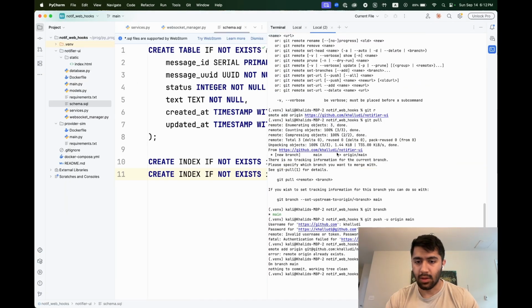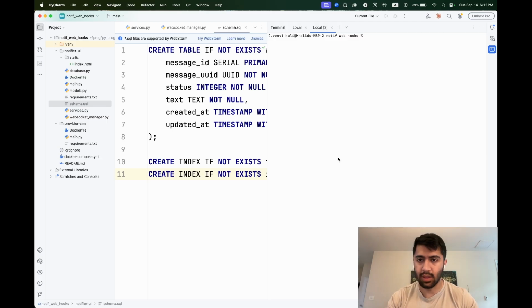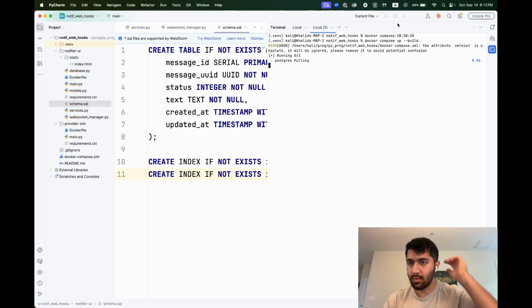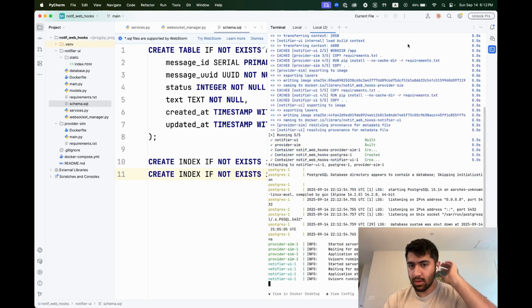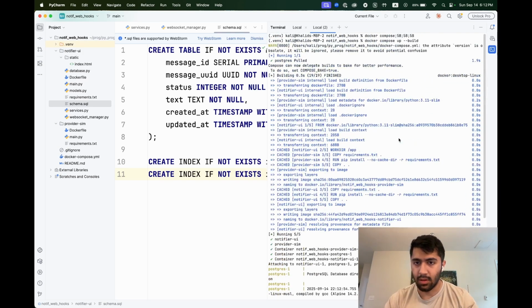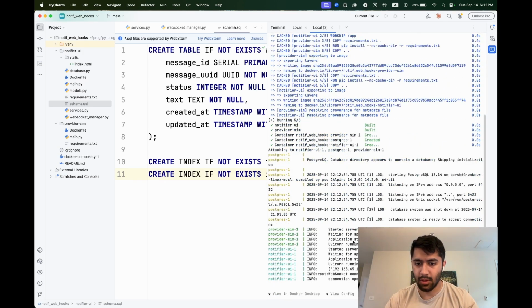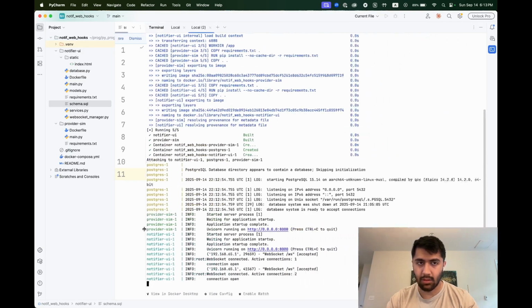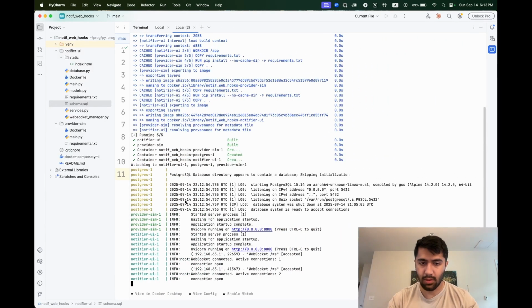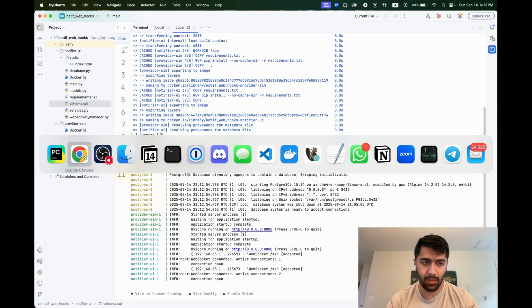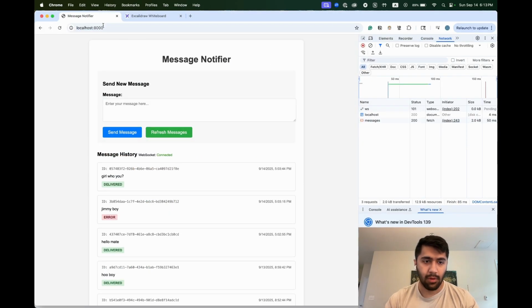So let's go in here, just upload this to Git. There we go. Docker compose up dash dash build. So that's going to go ahead and build all of our images. Once that's all done, see everything here is running. We're going to make this a little bigger. Unfortunately, I can't zoom into the terminal, but if we refresh this, we can see this is our message history.